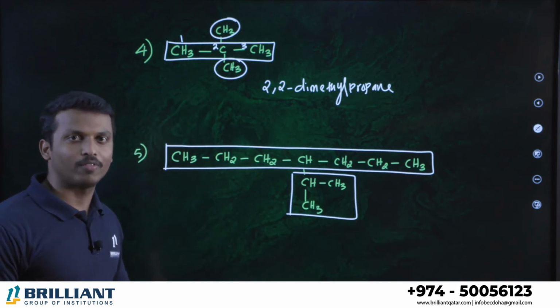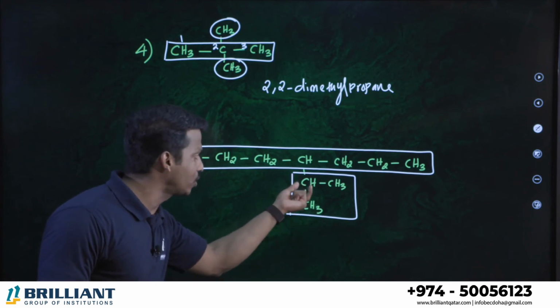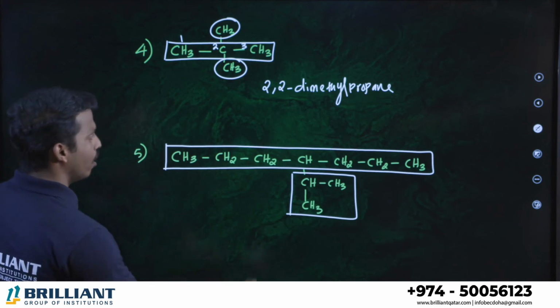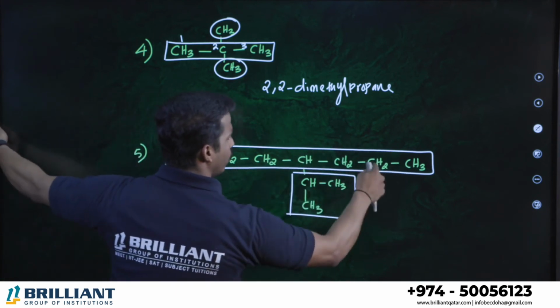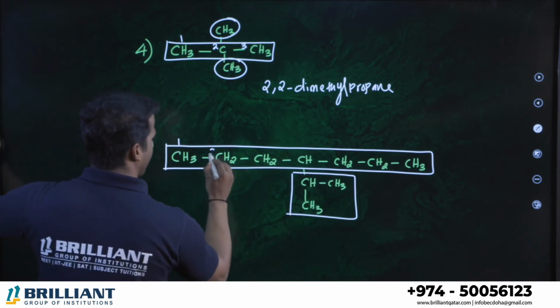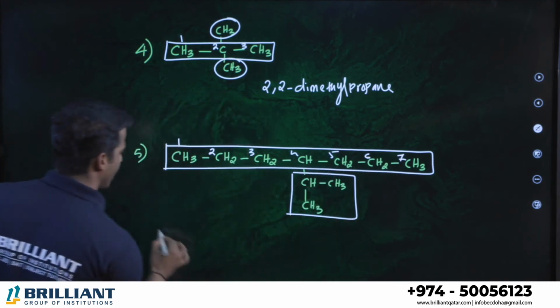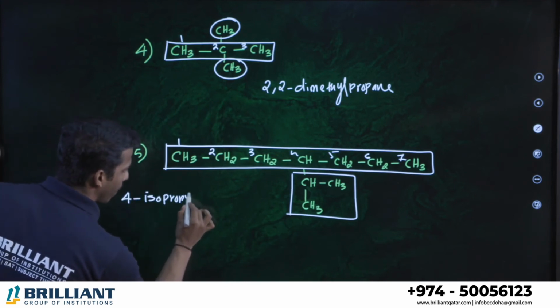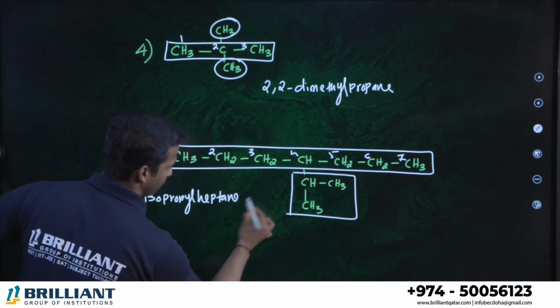Do you remember the name of this branch, dear all? This is called isopropyl. A CH carbon connected to two CH3 is called isopropyl. Where is the position of isopropyl? 1, 2, 3, 4. 1, 2, 3, 4. Both numbers are the same, right? 1, 2, 3, 4, 5, 6, 7. Fourth position isopropyl. So we can say 4-isopropyl, 7 carbons in the chain. Therefore it is called heptane.